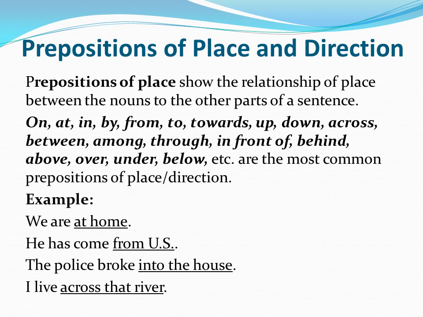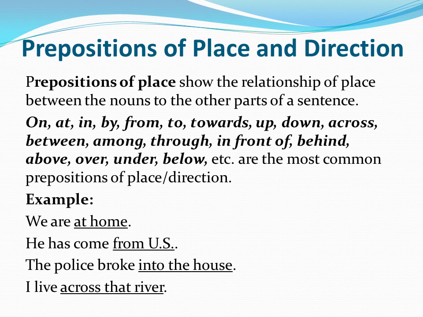Now look at the sentences. We are at home. So at is the preposition and home is the place. He has come from US. From is the preposition and US is the country, or we can say the place from which he has come. The police broke into the house. House is the place and into is the preposition.